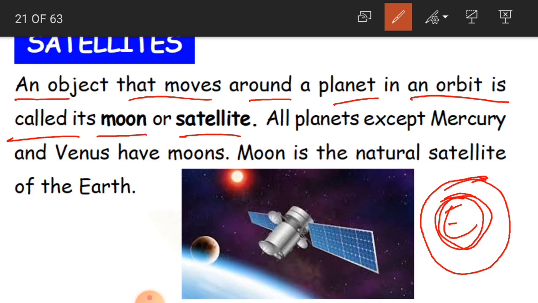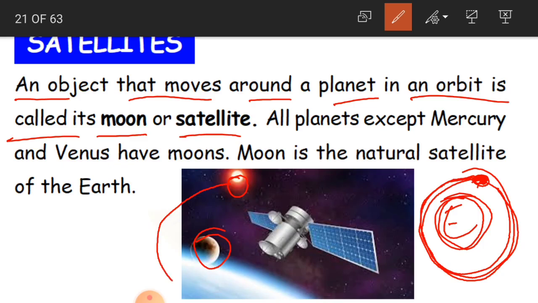It is a fixed path, and the object is called its moon or satellite. So an object which moves around a planet in a fixed path, that is an orbit, is called its moon or a satellite. See here, this is the moon, this is the Earth. Here you can see the moon revolves around the Earth, and this is a natural satellite. Moon is the natural satellite.